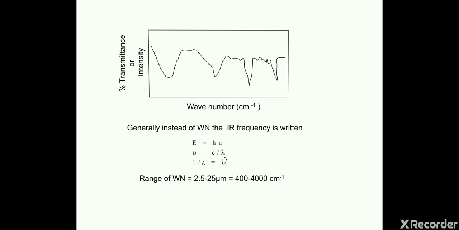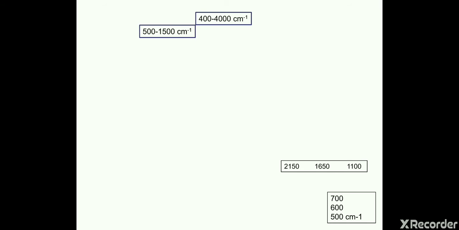The range is generally 2.5 to 25 micrometer. When we convert it into wave number in centimeter inverse, it is generally between 400 to 4000 centimeter inverse. Now this range is divided into two parts: 500 to 1500 per centimeter and 1500 to 4000 per centimeter.